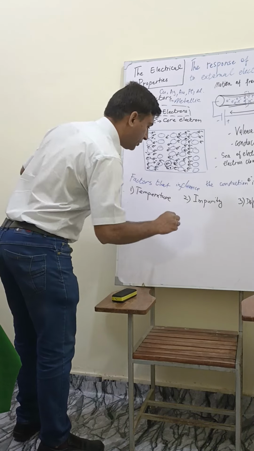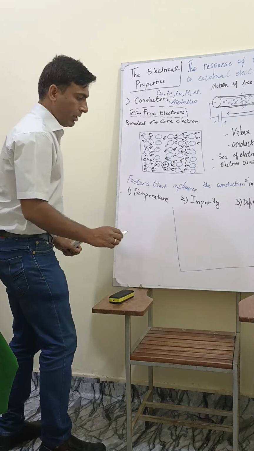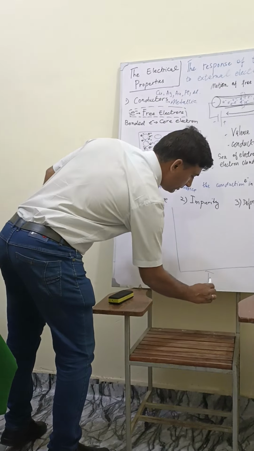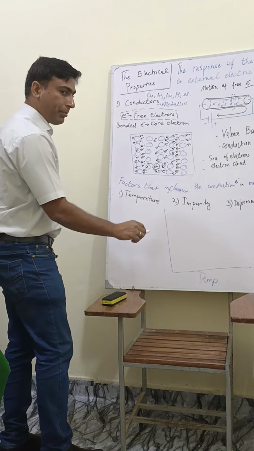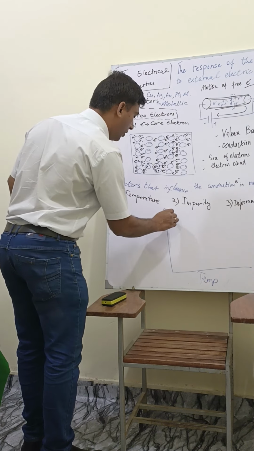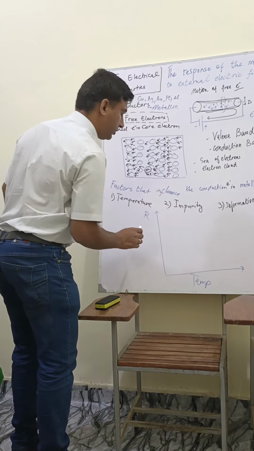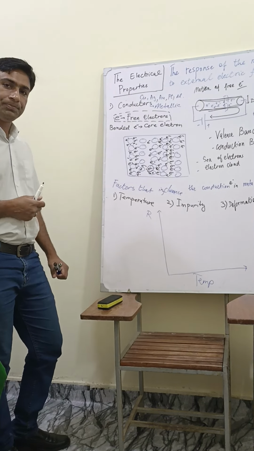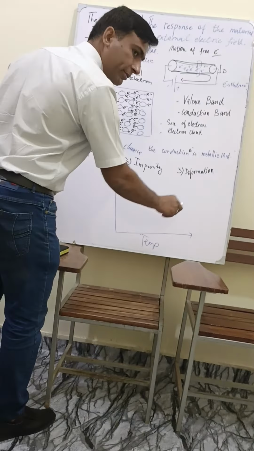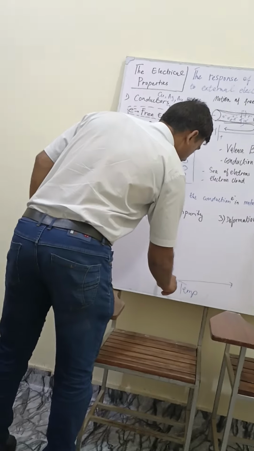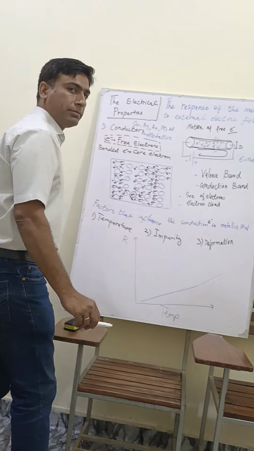If I make a plot, here I have temperature increasing from room temperature to higher temperature. On the y-axis, I have the resistivity of the metallic materials. Then, by increasing the temperature, the resistivity of the metallic materials should also increase.